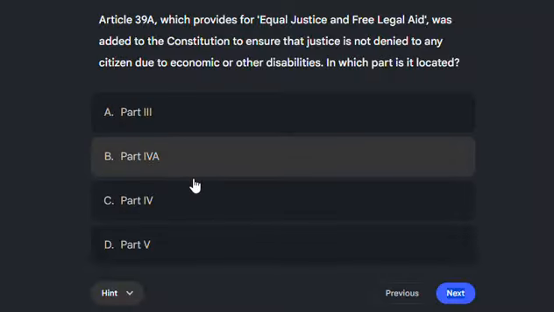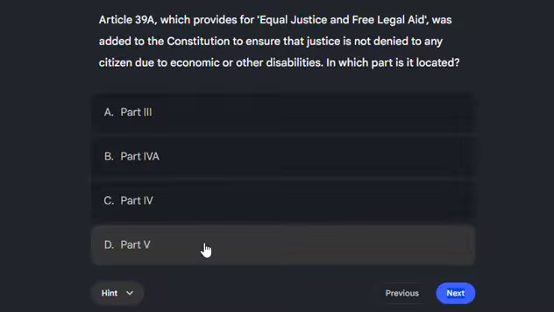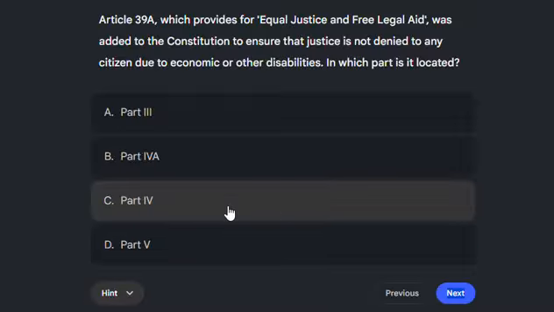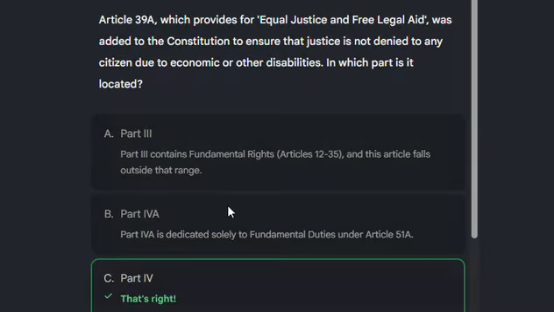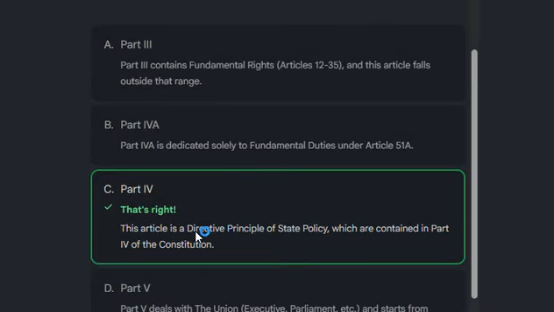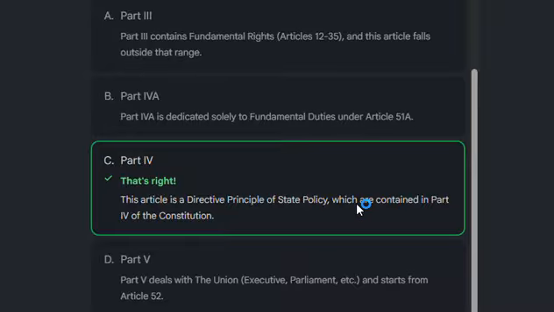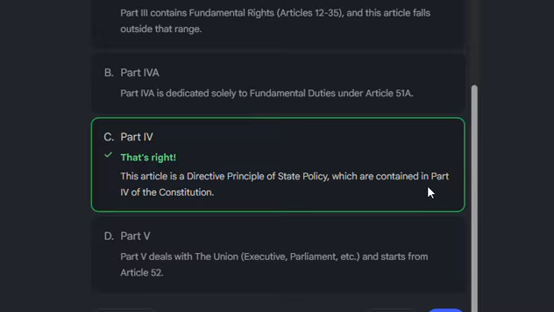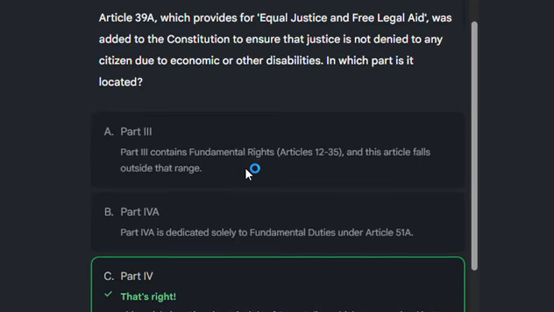Part 3 or IVA, part IVB? So the correct answer is part IV. Part IV is about directive principles. The directive principles of state policy are contained in part 4 of the constitution.